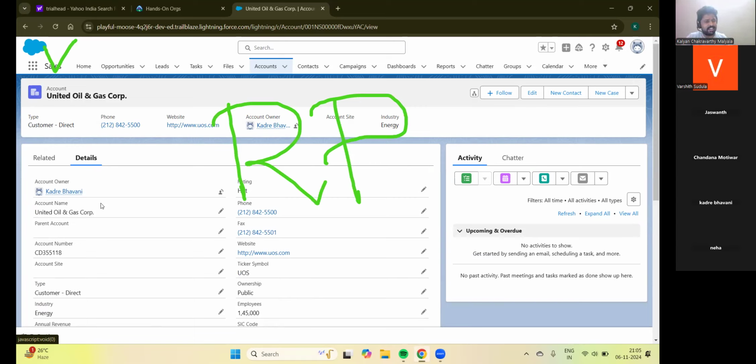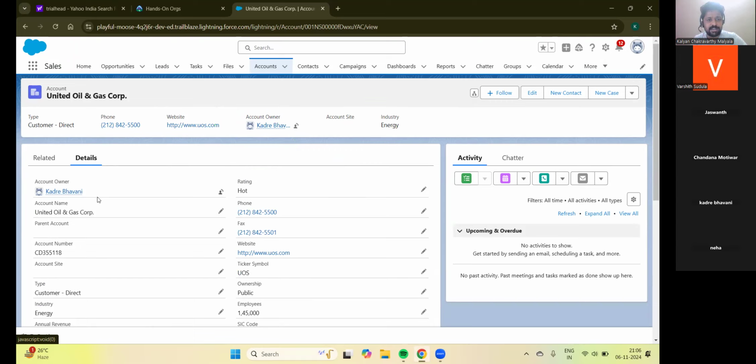Don't worry, we'll be creating the record page, the records, the fields, the objects, even the application, and we'll be writing the code. Don't worry, you'll be getting hands-on, but try to understand the structure, the architecture, let's say, of the Salesforce data storage. Okay, clear? Just go back, Bonnie, go back.